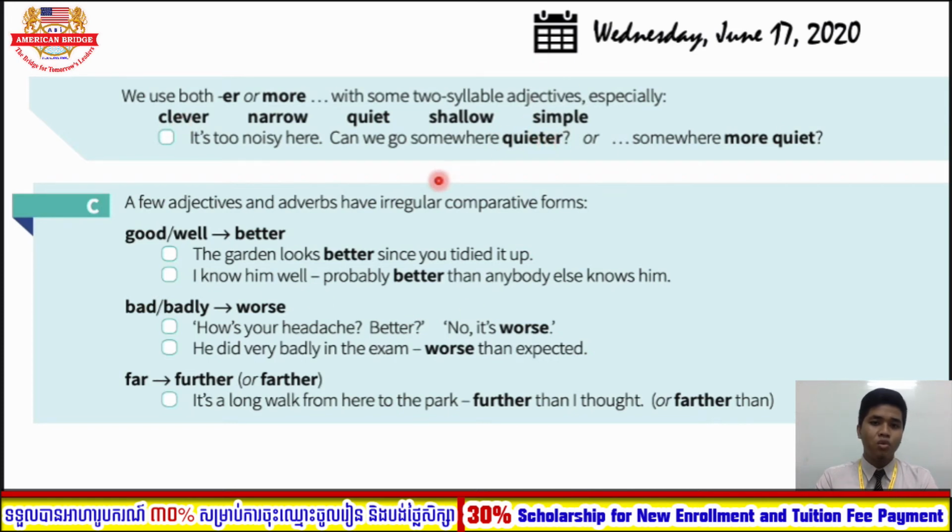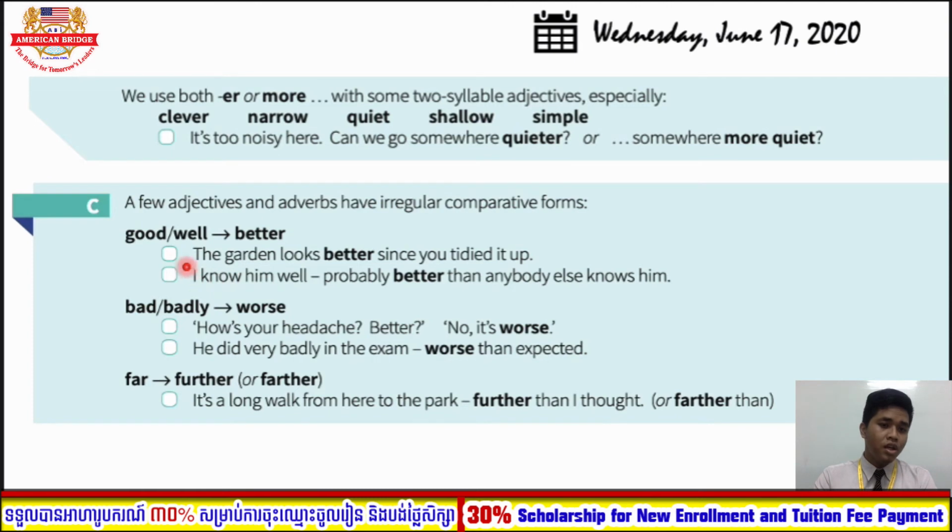Quiet is a two syllable word, so we can use quieter or more quiet. Very good. However, some adjectives, some comparative forms, they change. We call it irregular comparative form. For example, let's say good and well. If you want to say the garden looks gooder or better or more good, no, it is not the right way. The right way to compare this is: the garden looks better. It means good than, since you tidied it up. So better is a comparative form of the word good or well.